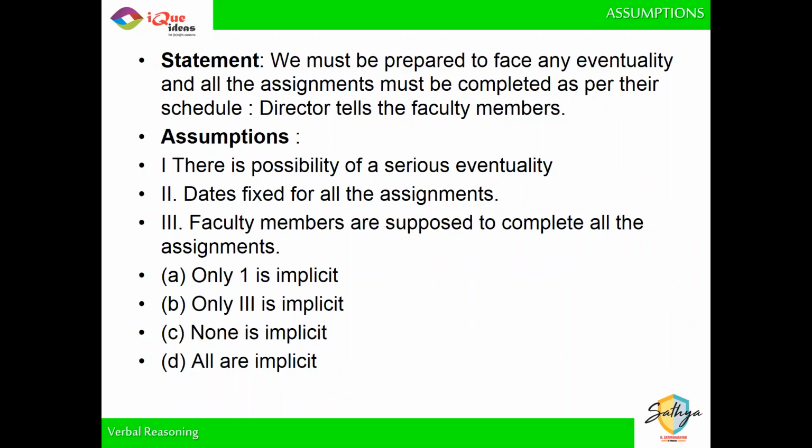Which one? Okay. Majority are right. Nice. Okay, let's take a look at it.